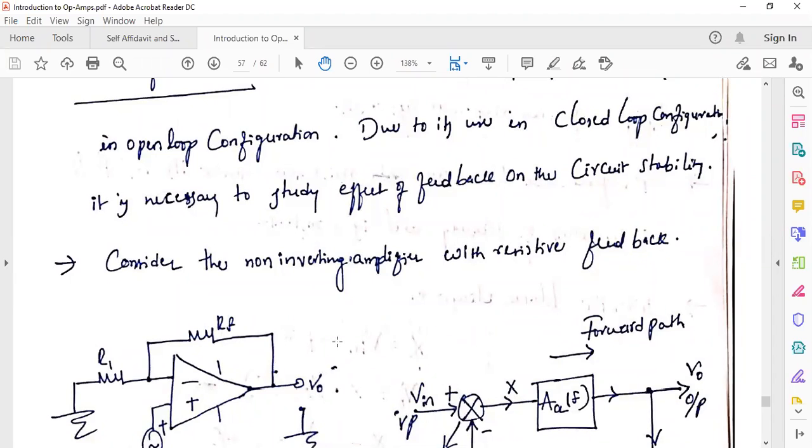Similarly, these things are discussed in control systems also: open loop control system and closed loop control system. In an open loop control system the output is not accurate, but it is stable. Coming to the closed loop system, the output is accurate, but closed loop systems are not stable. The output is continuously varying based on the reference value.